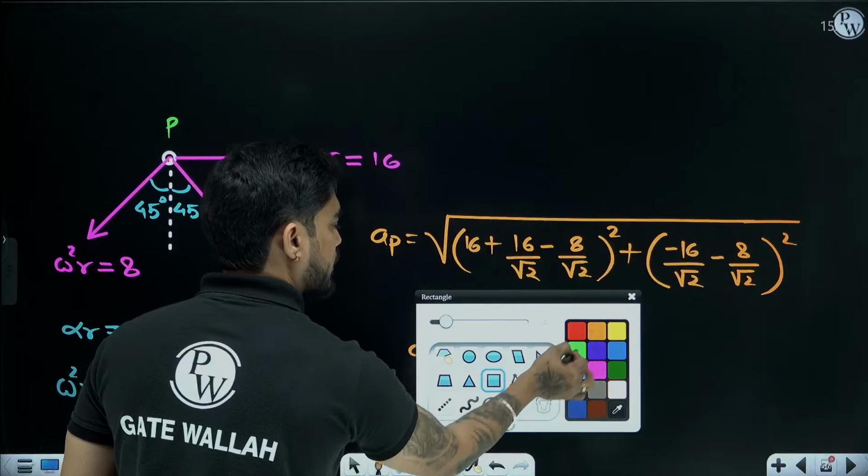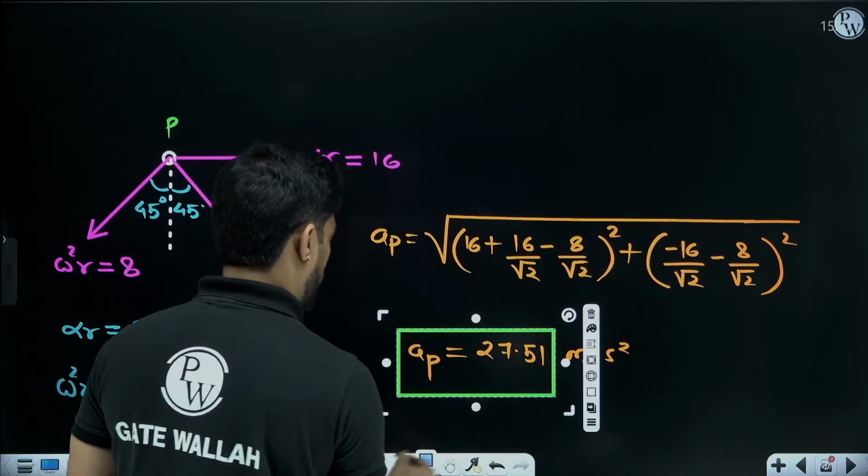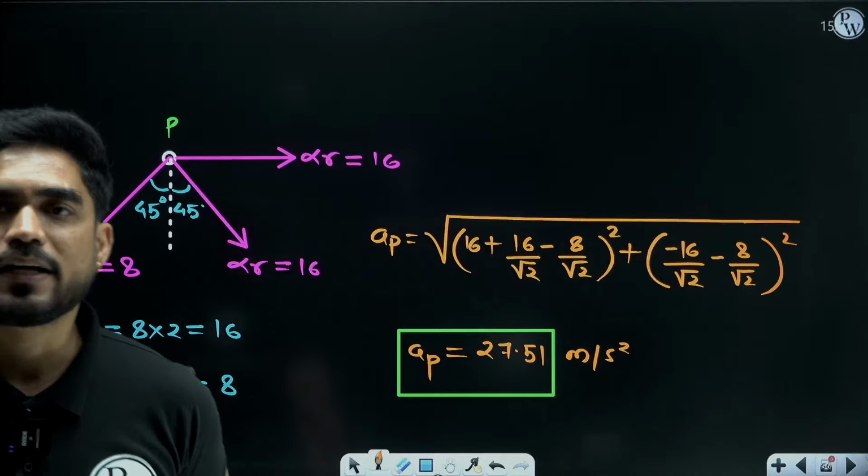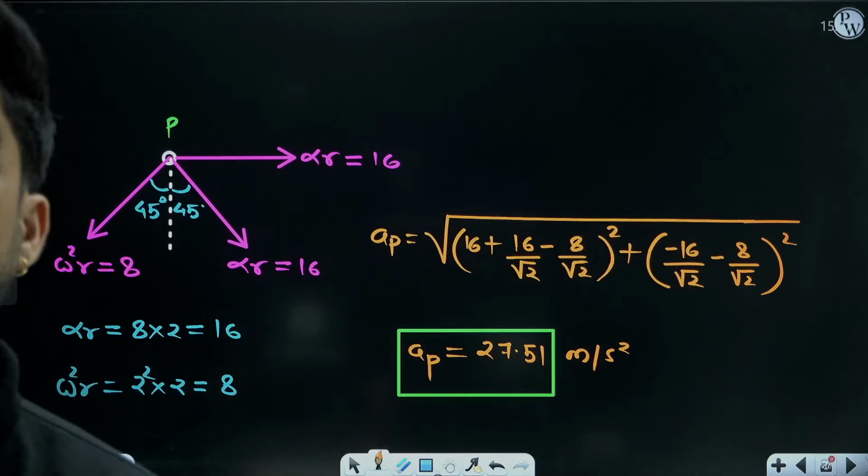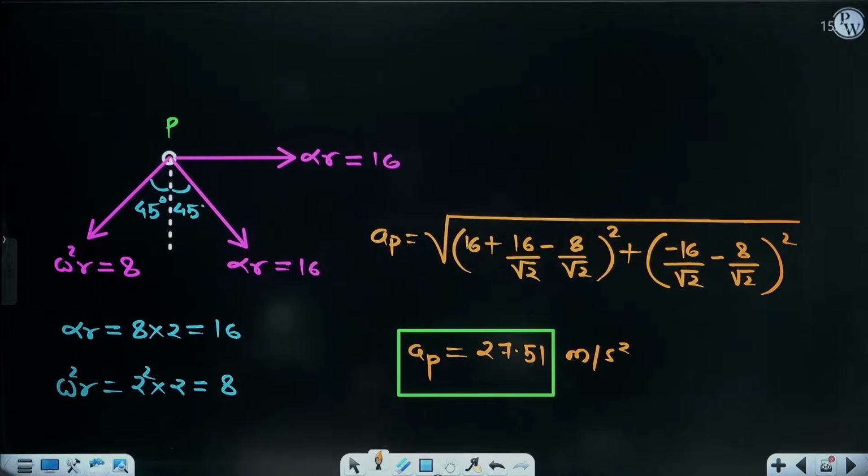This is the acceleration of point P, 27.51. Very good, yeah, very good. Clear?